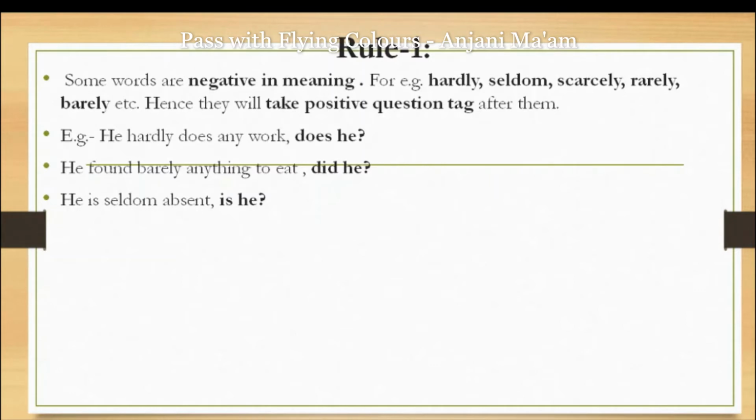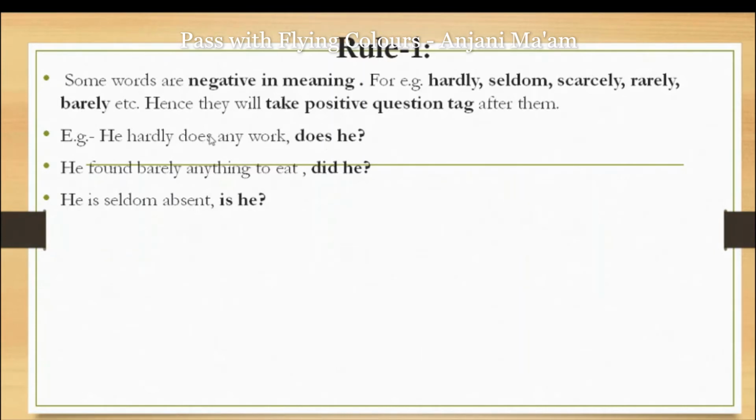Like, for example, if the sentence is "He hardly does any work." In this sentence we have the adverb hardly. It means nothing at all. It means it is already negative in its sense. So its question tag will be positive.